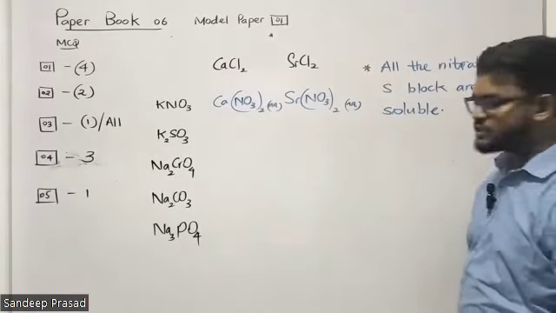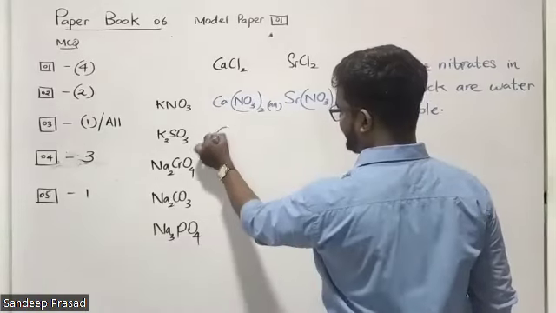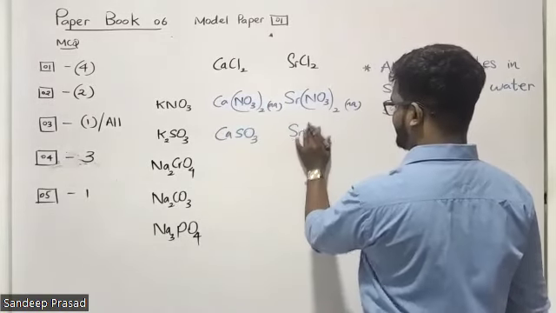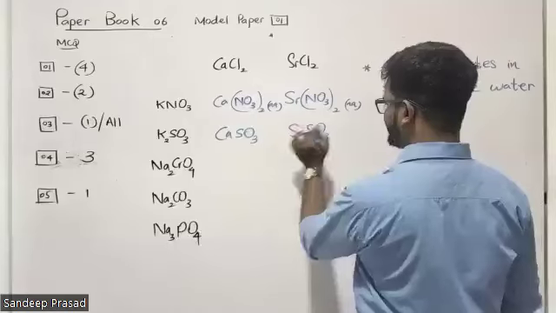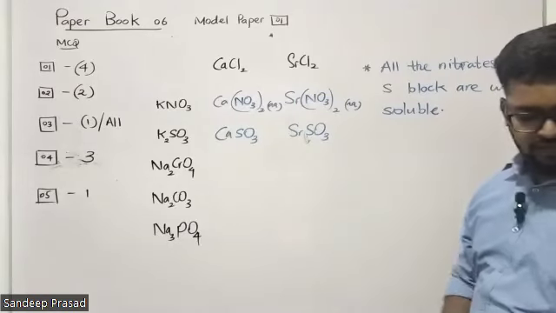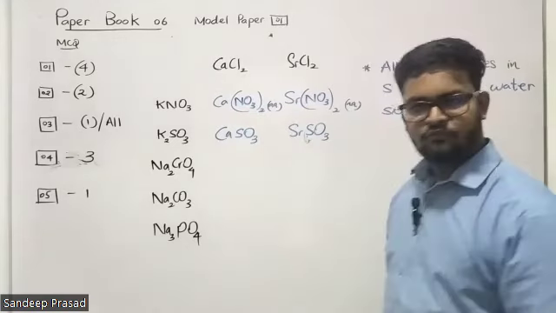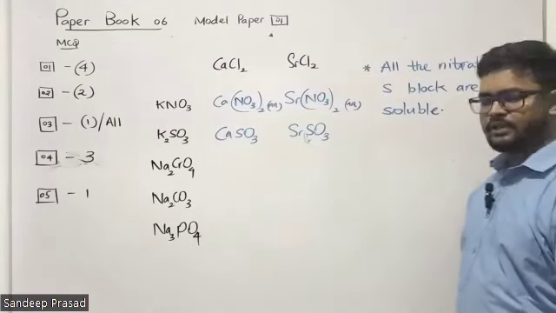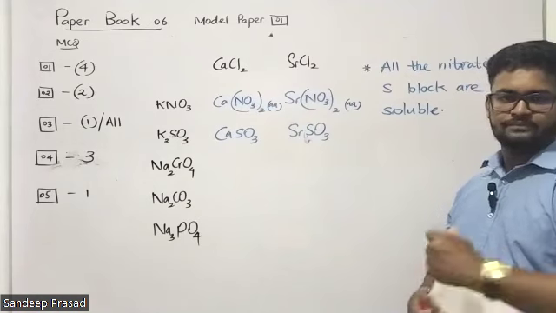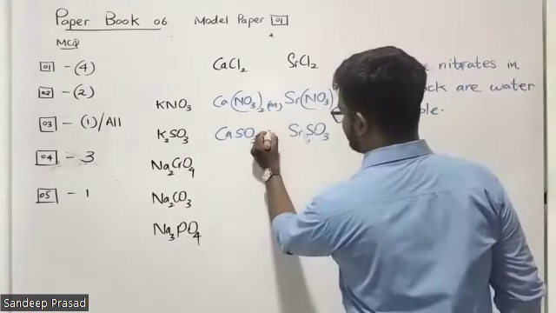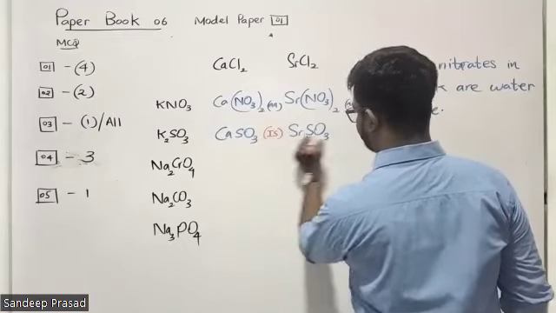Then the next two compounds, calcium sulfite can be produced from this one, and strontium sulfite can be produced from this one. What do you think? Calcium sulfite and strontium sulfite, are they soluble or are they insoluble? Remember, these two are insoluble.